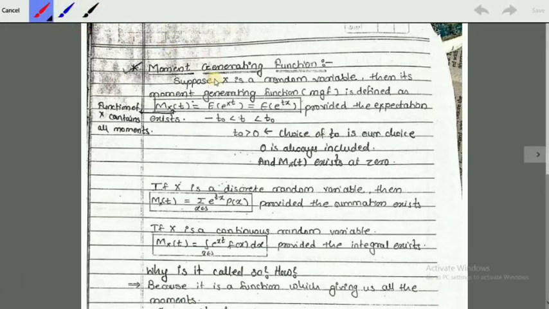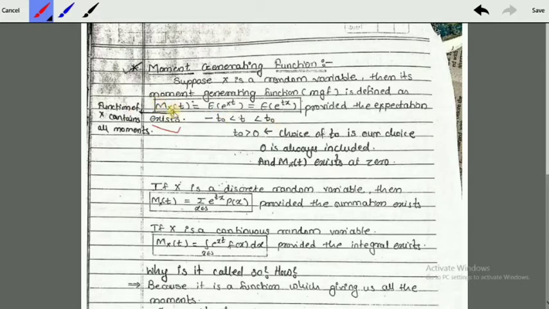Moment generating function. What is a moment generating function? Suppose x is a random variable, then MGF is defined as M_x(t) equals expectation of e raised to xt, which can also be written as expectation of e raised to tx, provided the expectation exists. The limit for t is from minus t0 to t0.